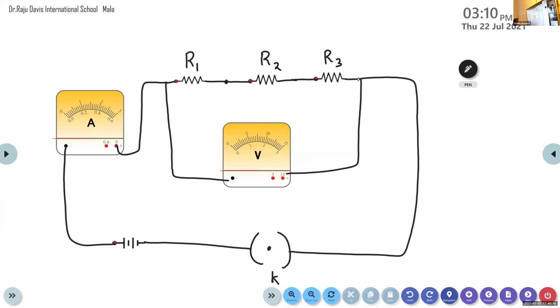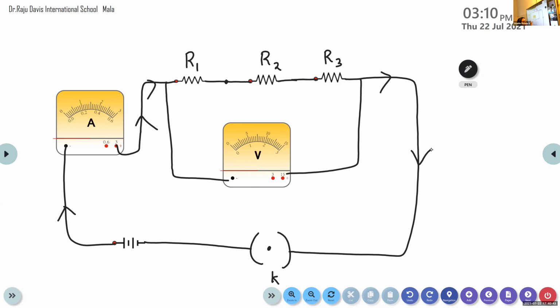Okay, and the current is flowing from positive to negative terminal. So this is the circuit construction with the help of 3 resistors in series. This is the series combination of resistors. So the end-to-end connection of resistors is called series combination of resistors.